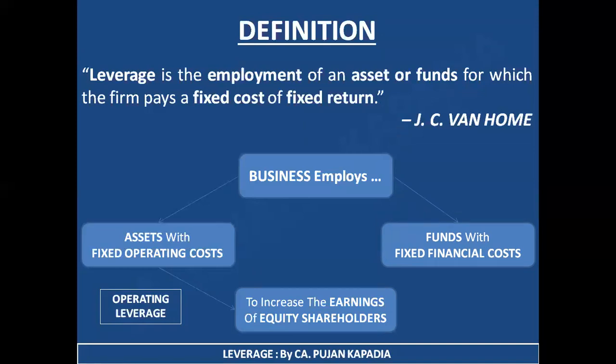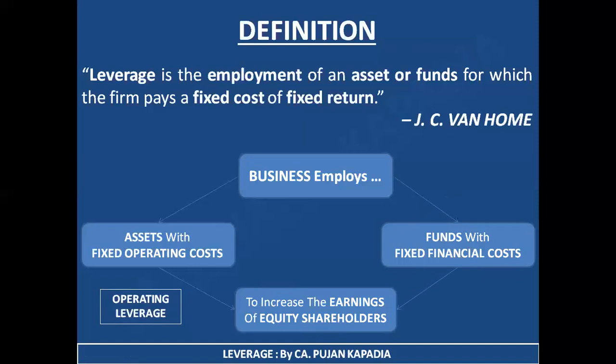Suppose I borrow funds in the form of debentures, I need to pay interest to the debenture holders. And in case I borrow funds from the preference shareholders, I need to pay a fixed percentage of dividend to my preference shareholders. So in any of these cases, what am I getting? I am getting funds, I am getting capital, but against it I'm supposed to pay fixed financial cost. Now again, this concept says that you as a finance manager should employ funds having fixed financial cost in such a manner that there is a decrease in the overall financial cost, which leads to an increase in the earnings of the equity shareholders.